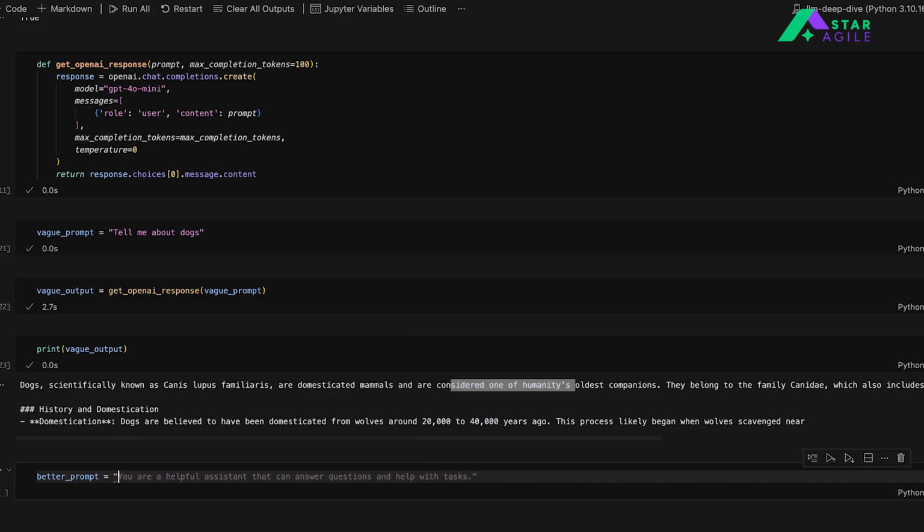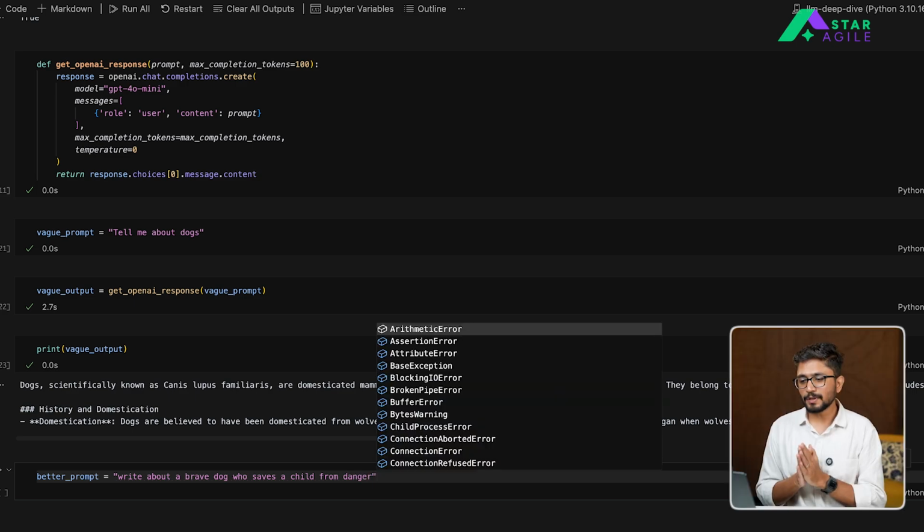In this case, we are going to ask the model to write about a brave dog who saves a child from danger. So we are asking the model to write about a brave dog who has saved a child from some danger.